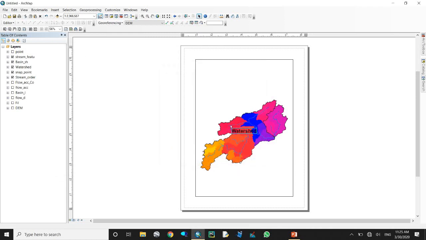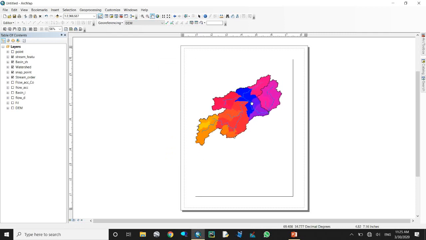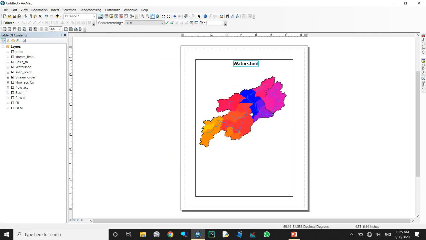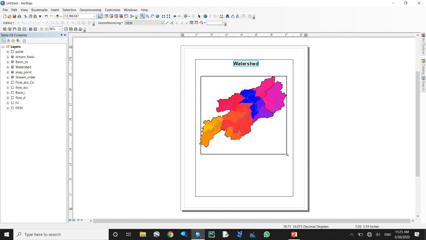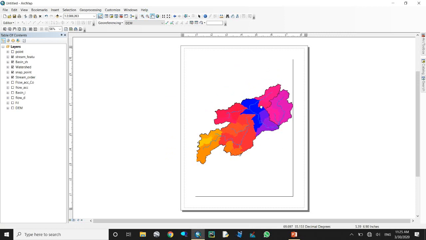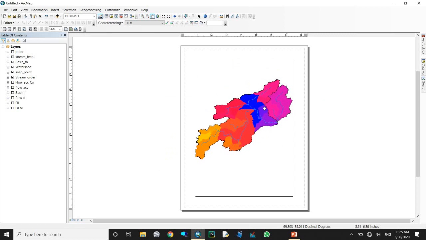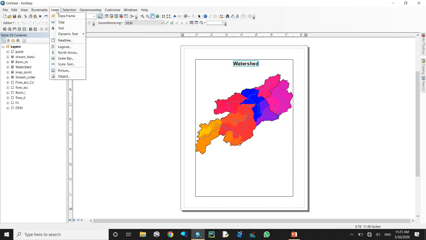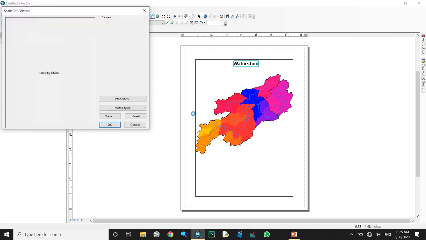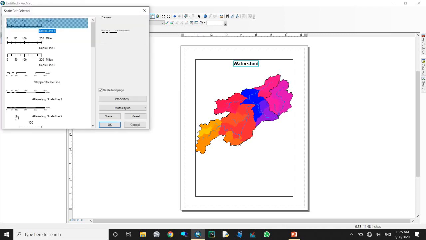Come to the upcoming step. From the Insert tab, we use a scale bar. For the scale bar, we use this one's properties. I have already talked about how to create a layout view in our last video, the coronavirus map. You can use this, and also here it should be kilometer. Use kilometer. Okay, just okay.